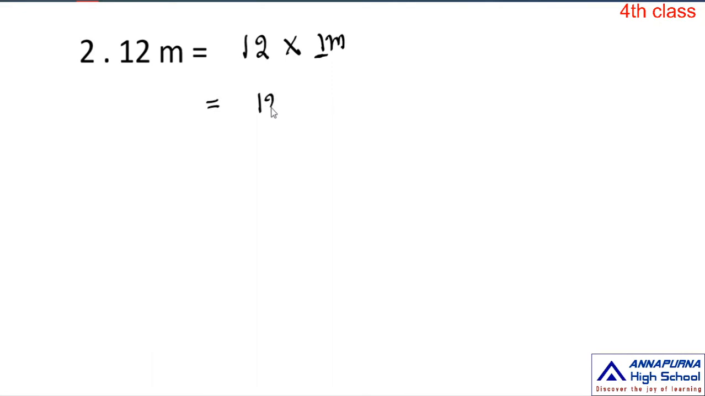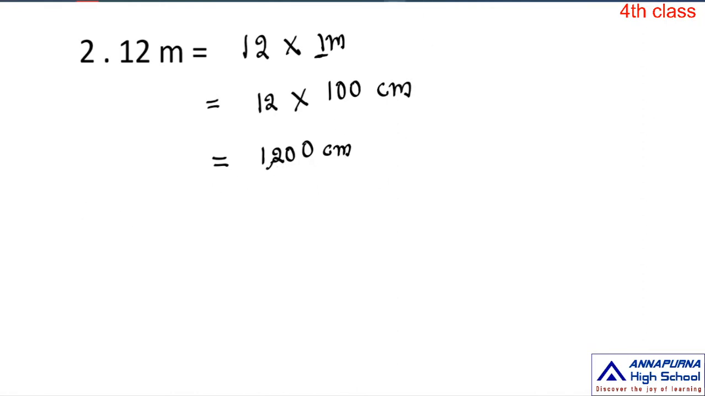Okay children, 1 meter is equal to how much, children? 100 centimeters. Now 1 meter is equal to 100 centimeters, so you have to multiply 12 into 100. How much, ma? That is equal to 1200, that means 1200 centimeters. Okay children, is that clear?